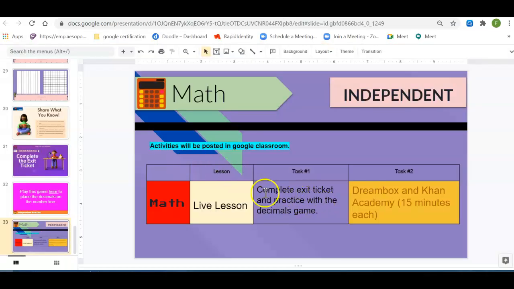All right, so just a reminder on our very last slide here to make sure that you've done that exit ticket. That's going to be a graded exit ticket, and that practice with the decimals game. Also, guys, we want you to work on Dreambox and Khan Academy for 15 minutes each.